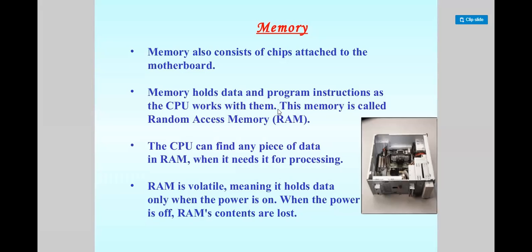This memory is called random access memory. Short forms can be asked by the examiner, what is RAM, what is ROM. RAM is random access memory, and the CPU can find a piece of data in RAM when it needs it for processing.